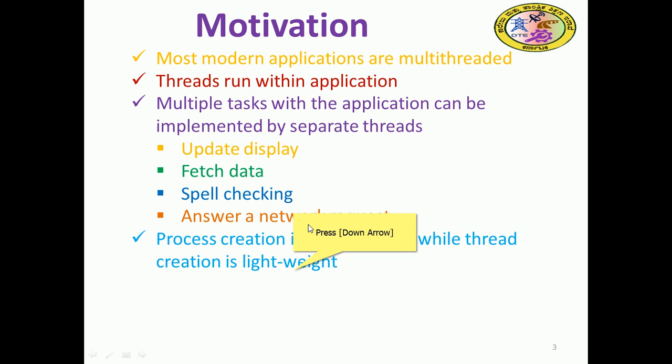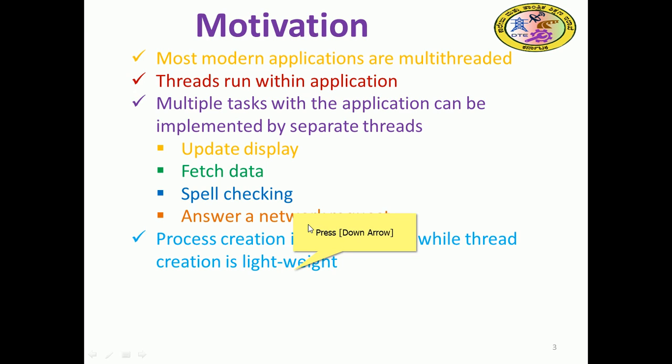Process creation carries huge luggage, it carries huge data, it consumes huge memory space, whereas a thread may not. You can consider a process as a 4-wheeler vehicle and a thread as a 2-wheeler vehicle.